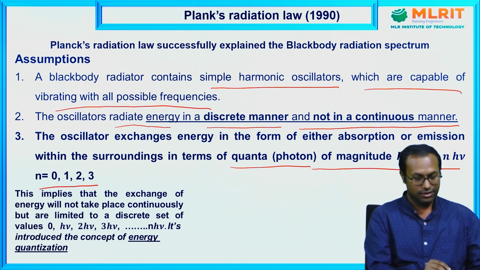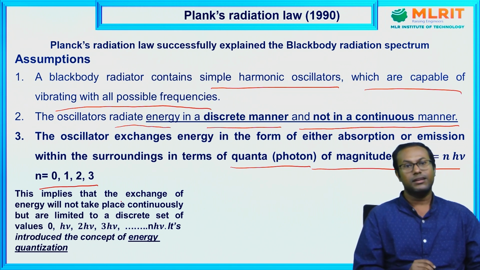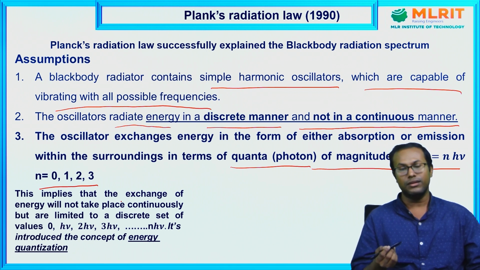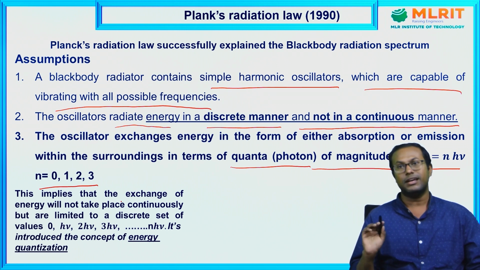This means the exchange of energy will not take place continuously but is limited to a discrete set of values 0, h nu, 2h nu, 3h nu, and so on. It is an integer multiple of h nu, where h nu is the energy of a photon, and this introduced the concept of energy quantization.